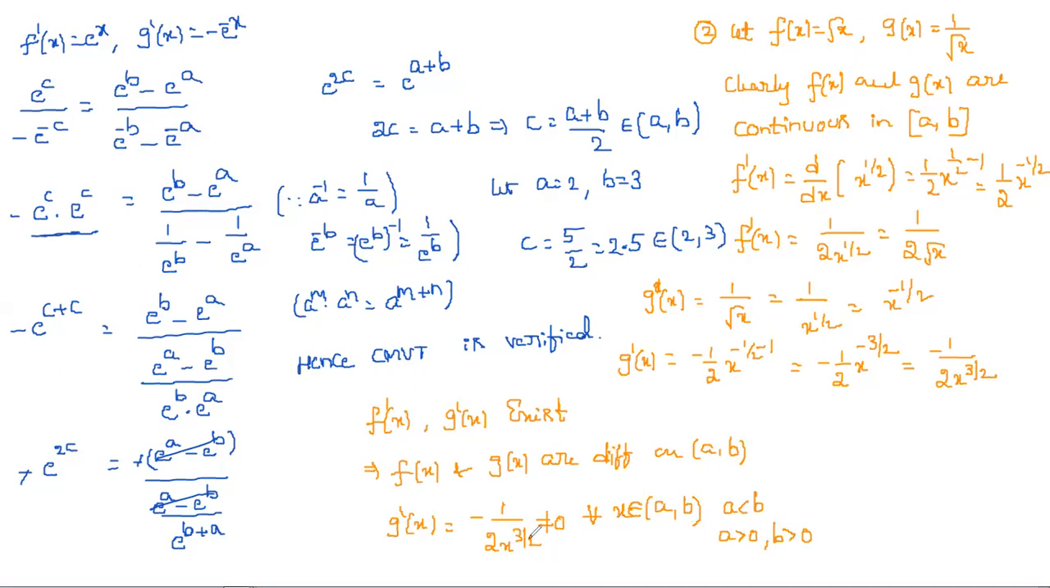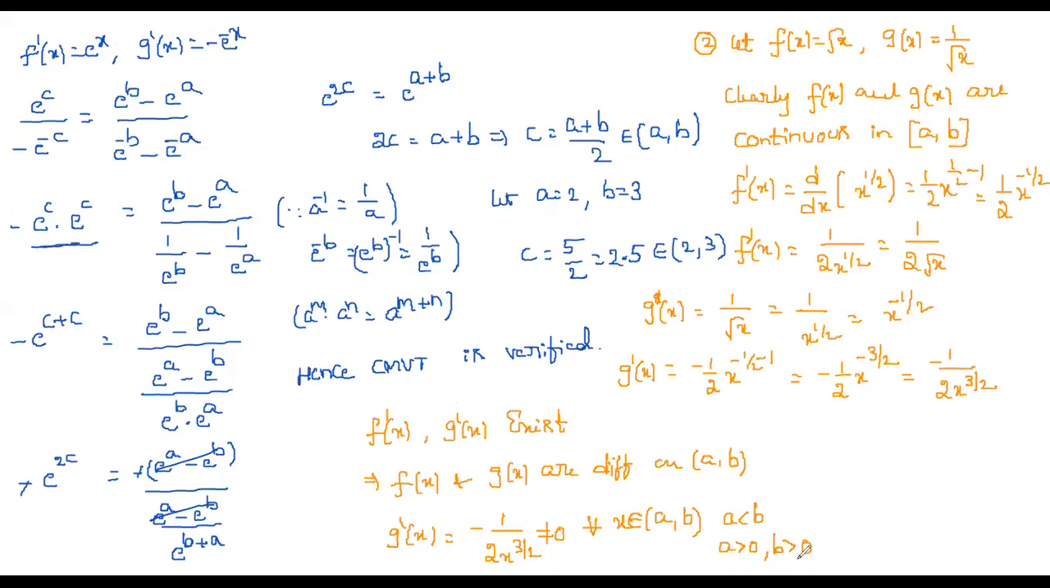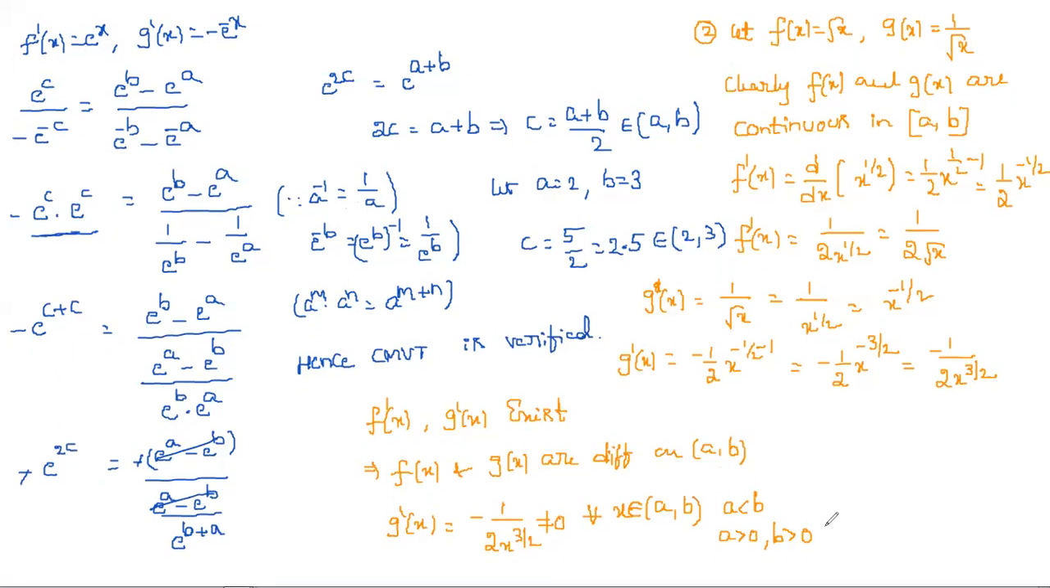So at 0 this is infinity, no sir. That's why here a should be greater than 0 and b also should be greater than 0. In that case this function does not become infinity. Okay, so for that this is not equal to 0 for all x belongs to open interval (a, b). Now we need to find verification.